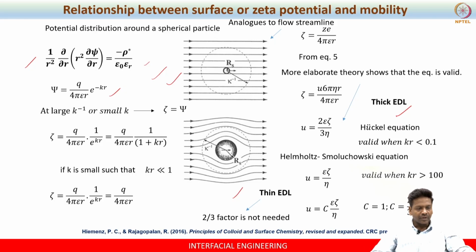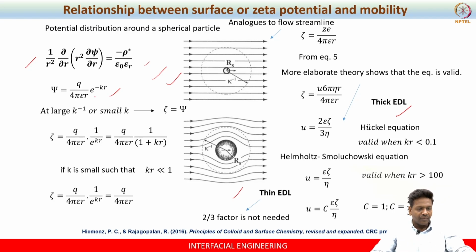Remember we obtained a similar solution when we dealt with the planar surface, from the Poisson-Boltzmann equation. Here we consider spherical coordinates, but a one-dimensional problem. This is the equation that we obtained.